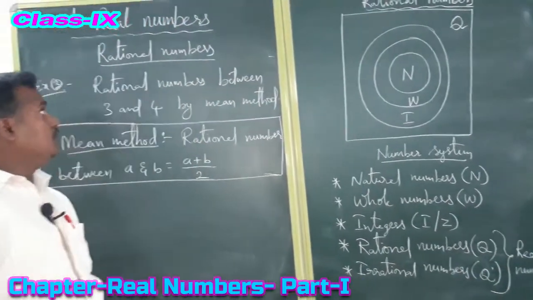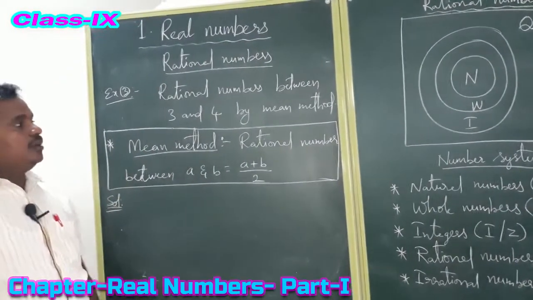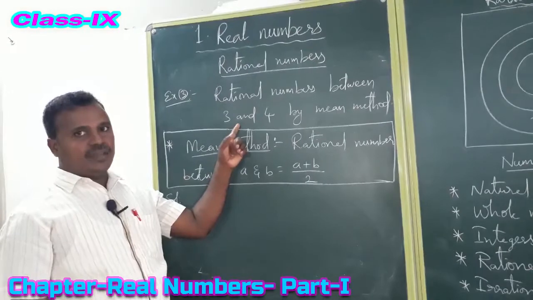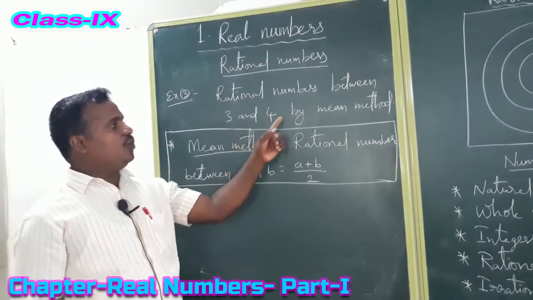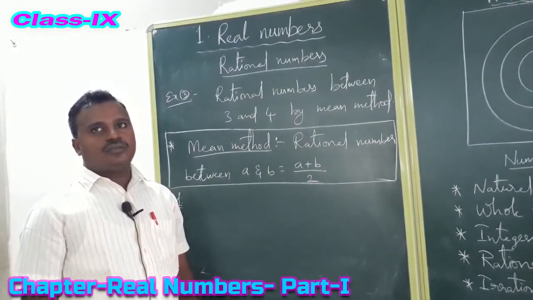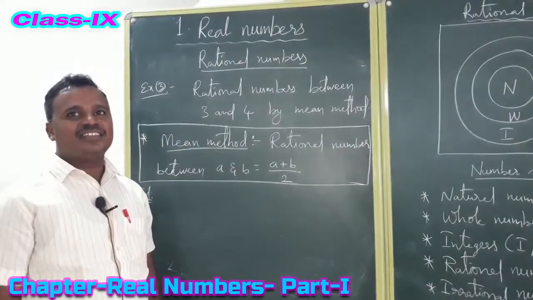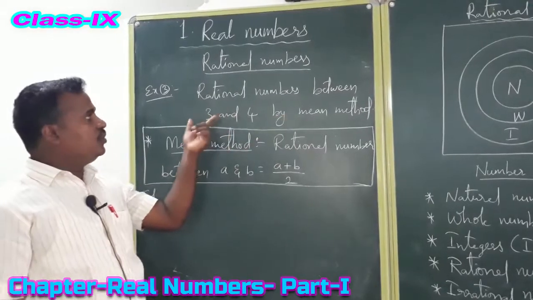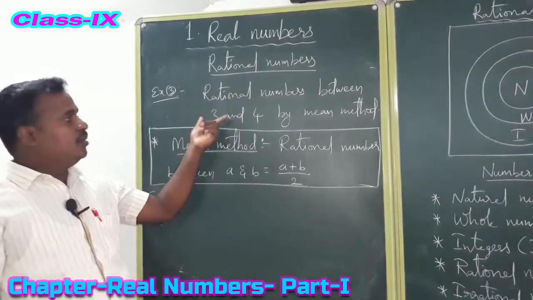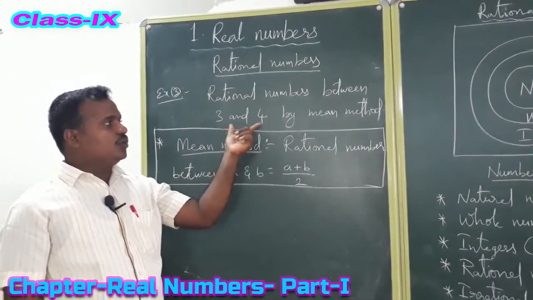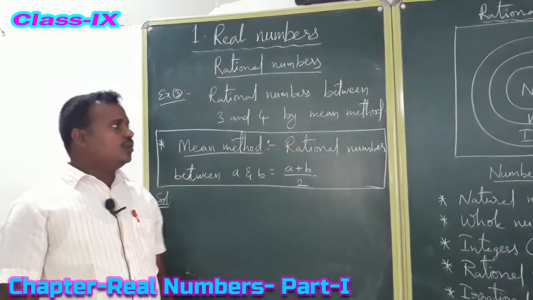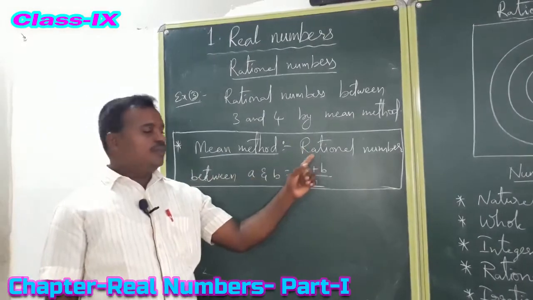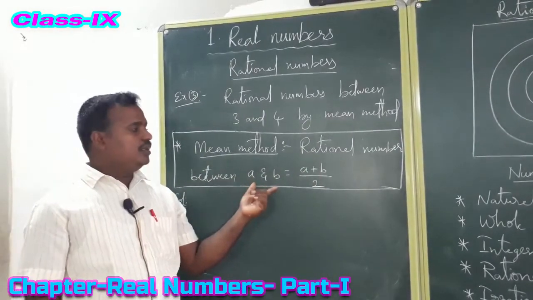Okay. Next, the third example: find the rational numbers between 3 and 4 by the mean method. So for this mean method, the formula is that the rational number between a and b is a plus b by 2.